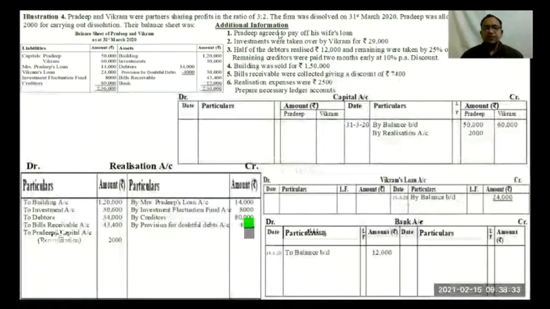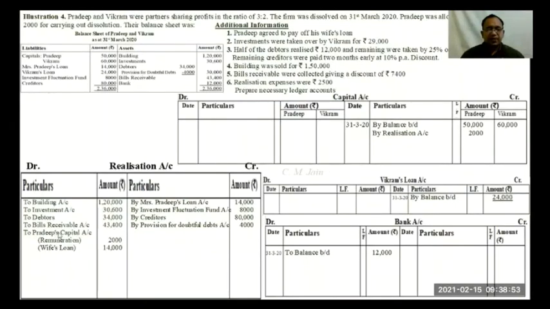Now coming to additional information. Pradeep agreed to pay off his wife's loan. So Pradeep is paying off a liability, taking over a liability. That means entry will be realization account debit to Pradeep's capital account.